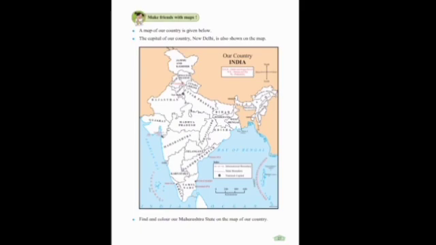Now student, look at the next map. It is the map of our country, India. The capital of our country, New Delhi, is also shown on the map. Find and color our Maharashtra state on the map of our country.